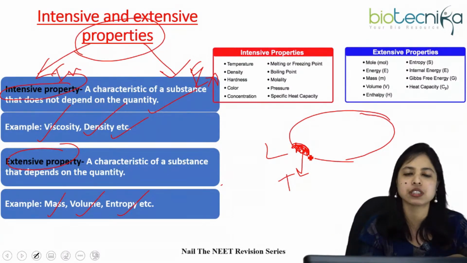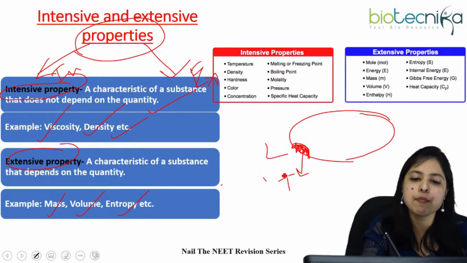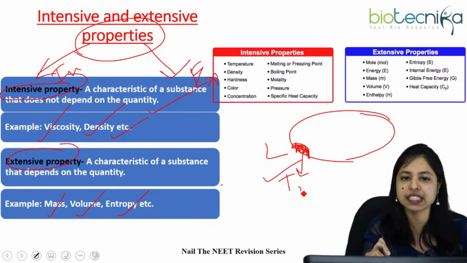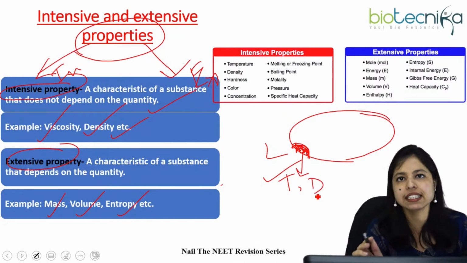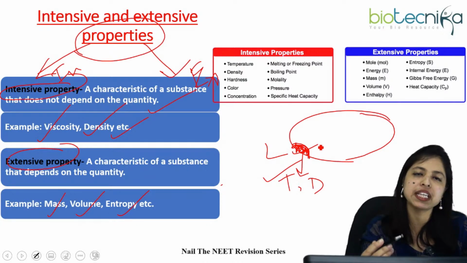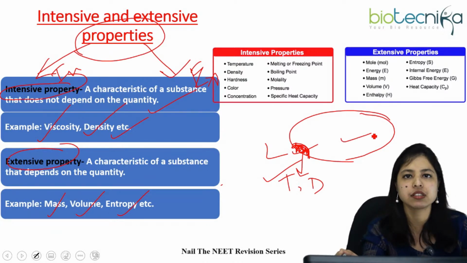So temperature is an intensive property. Similarly, density: in a small part the density will also be equal to the whole system, so that is also an intensive property.